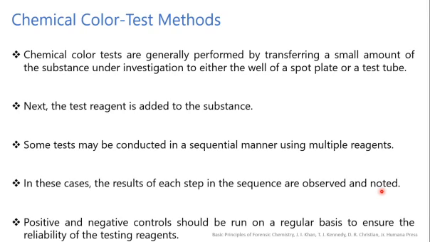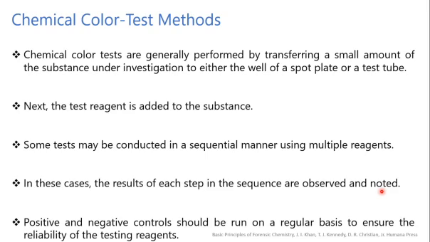Next, what is an actual chemical color test? What are the different test methods used for performing chemical color tests? Chemical color tests are generally performed by transferring a small amount of the substance under investigation into either the well of a spot plate or a test tube.